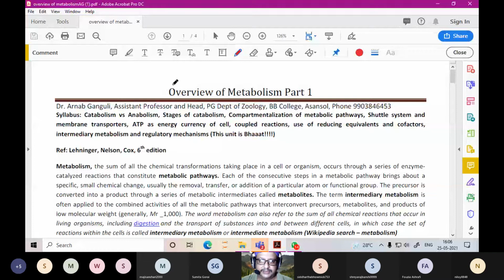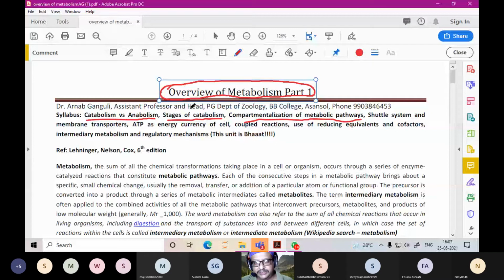So the topic today is overview of metabolism part 1. So essentially what we are talking about here is what is catabolism and anabolism, what are the stages of catabolism, what is compartmentalization of metabolic pathways. We will be covering these 3 chapters today: catabolism versus anabolism, stages of catabolism, and compartmentalization of metabolic pathways.